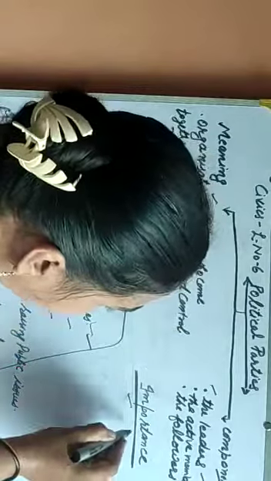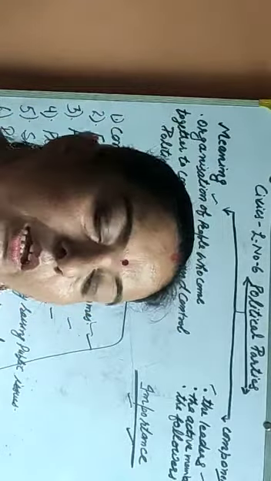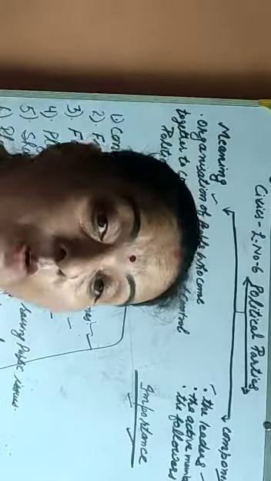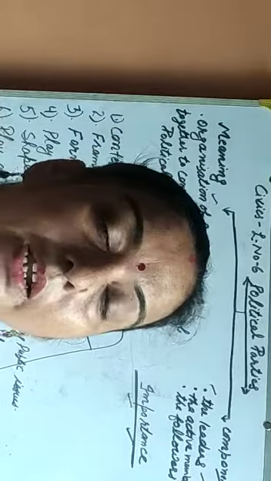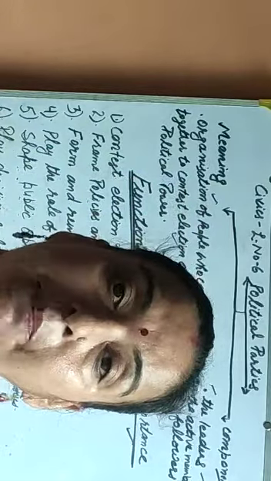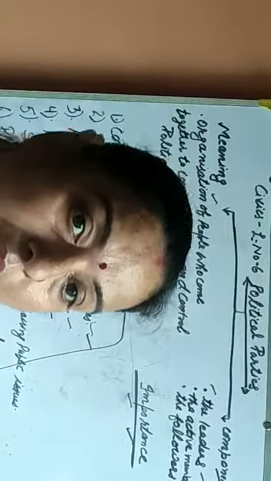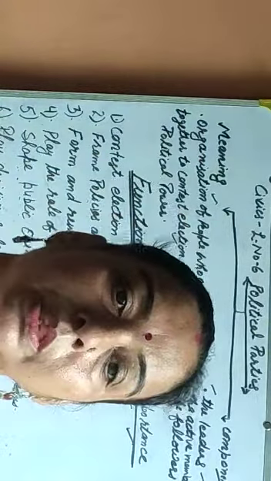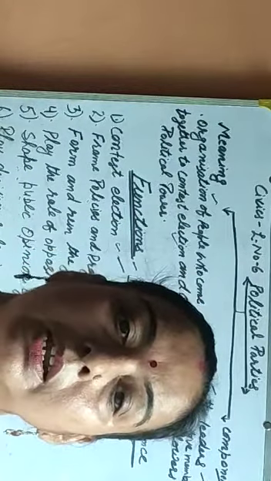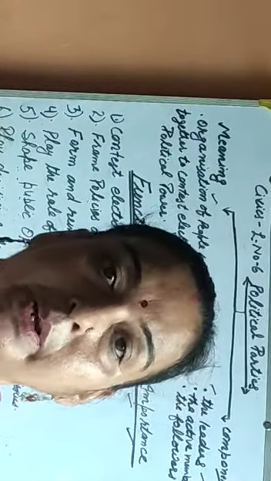Next is, what is the importance of political party? Firstly, we need political parties because they perform all these functions which we have already read. Second, as we have seen, large-scale societies need representative democracy.